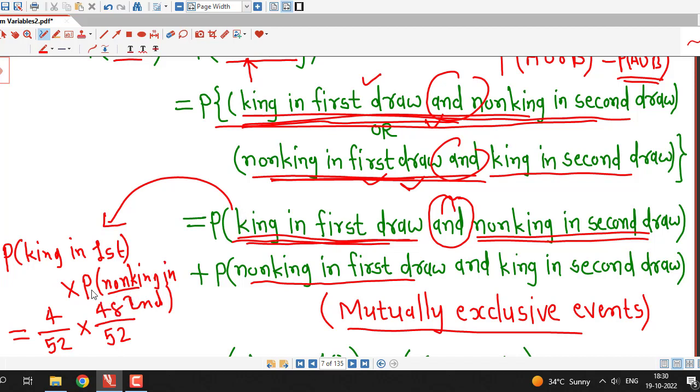So this probability will be equal to 4 by 52 into 48 by 52. Similarly, probability of this event is also obtained by using the same logic. These 2 are also independent. Therefore, probability of non-king in first draw and king in second draw will be equal to probability of non-king in first draw times probability of king in second draw, which is 4 by 52.